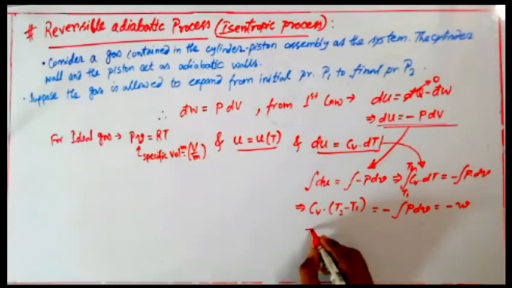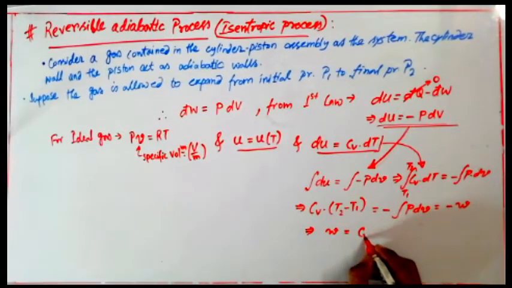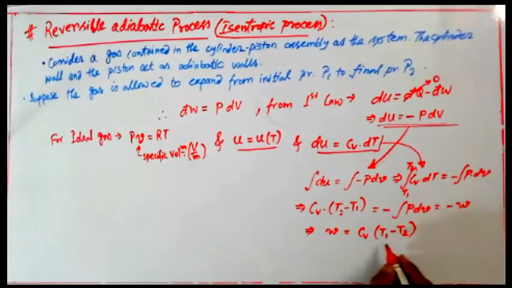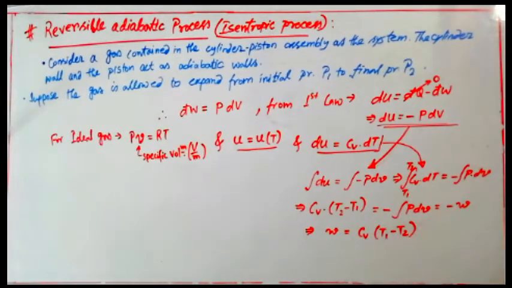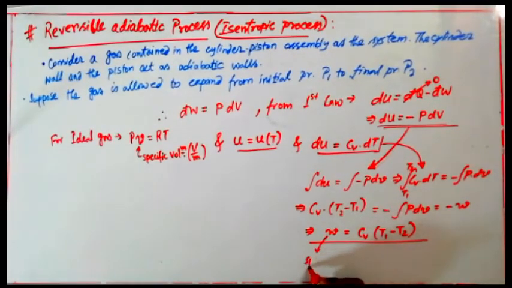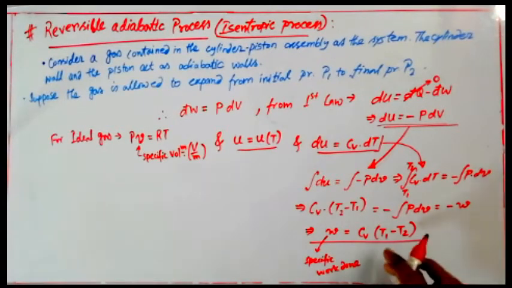So I get the relation: small w is nothing but Cv (T1 minus T2). I have just swapped T1 and T2, that's why the minus is eliminated. So the specific work done is equal to Cv into (T1 minus T2), that means initial temperature minus final temperature.